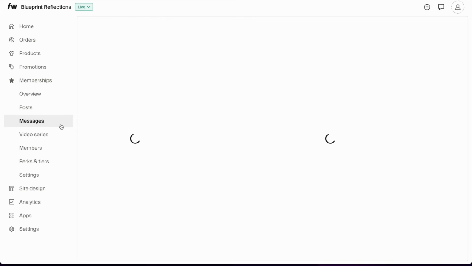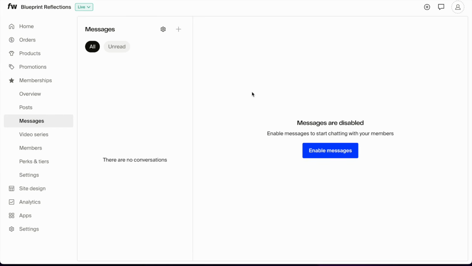This is where you have messages. This is mostly for members who send you messages. This is not something that I enabled here because I'm not doing memberships yet.